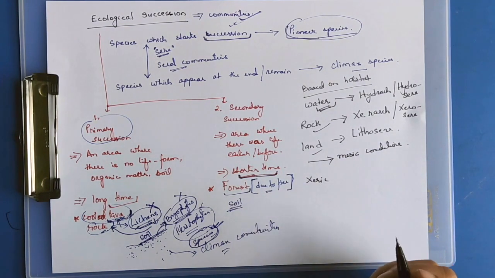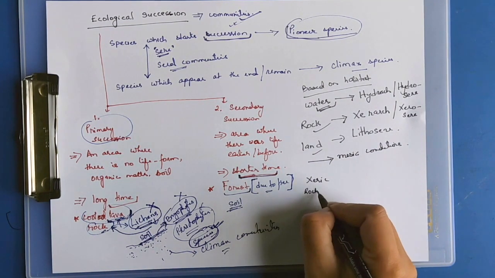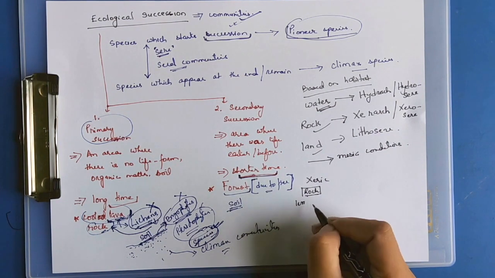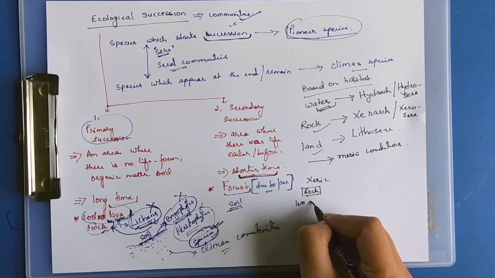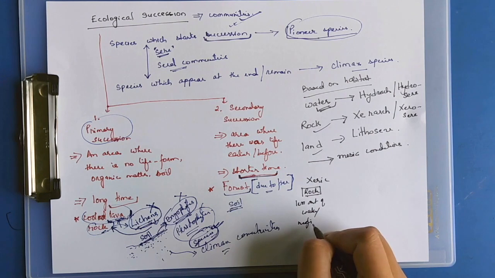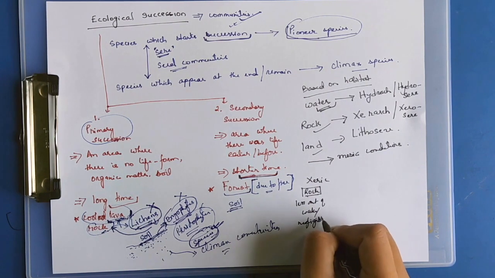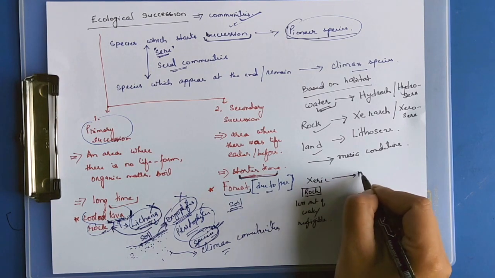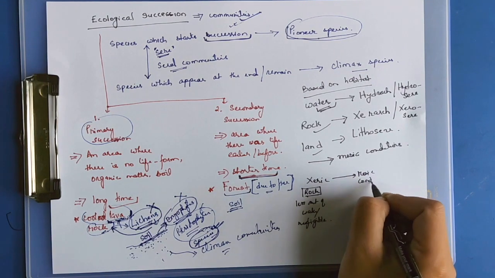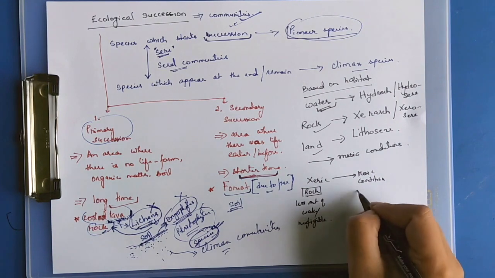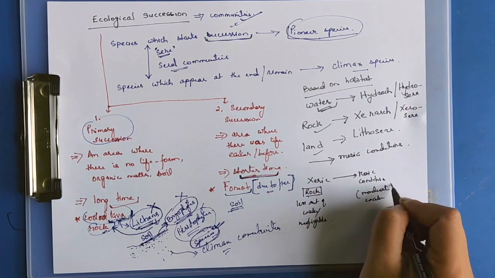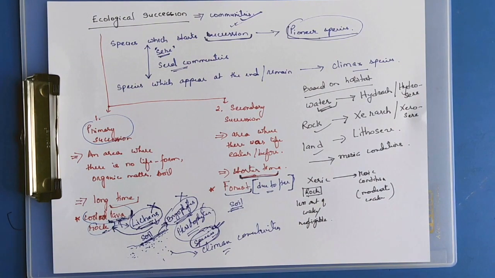Xeric conditions are rock conditions, where there is a less or negligible amount of water. It will progress towards mesic conditions. Mesic conditions are moderate water conditions, where the water is not too little or too much.